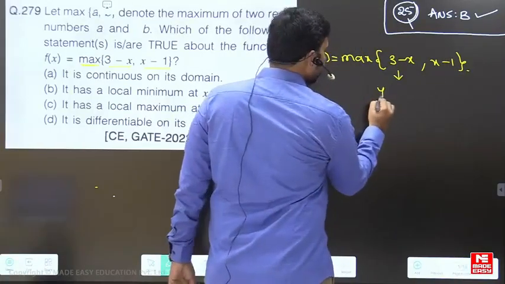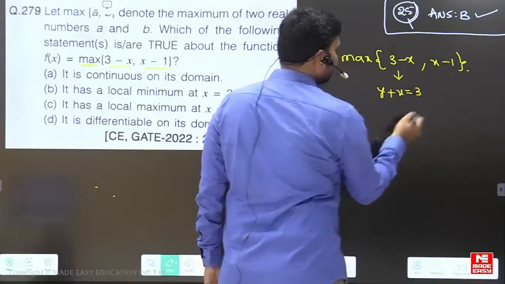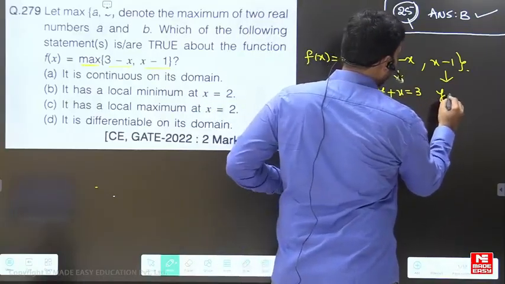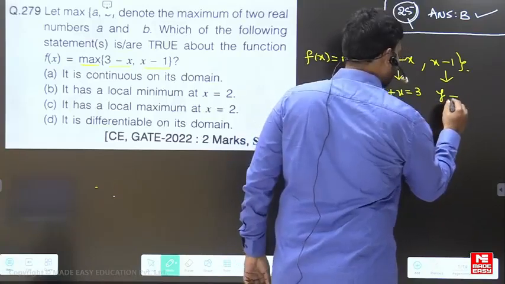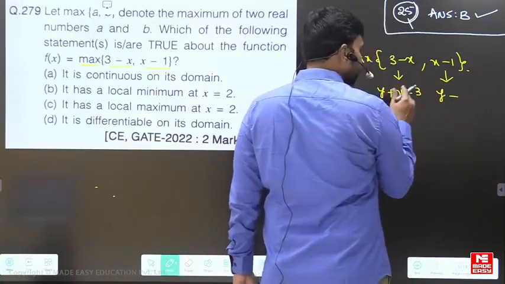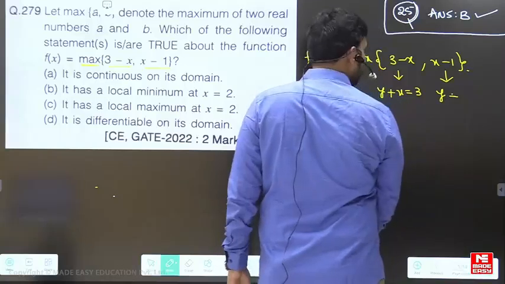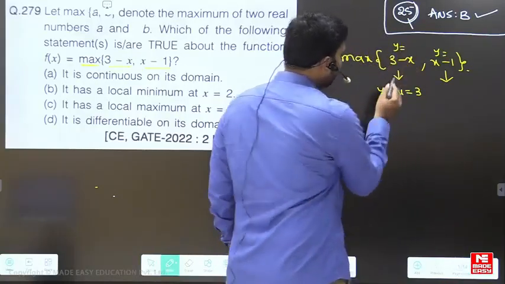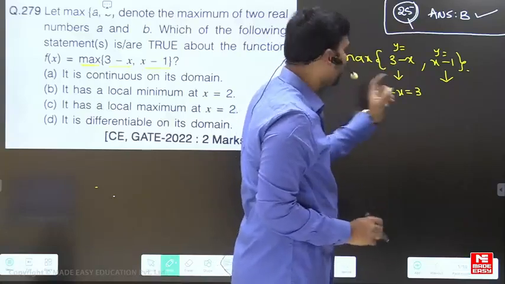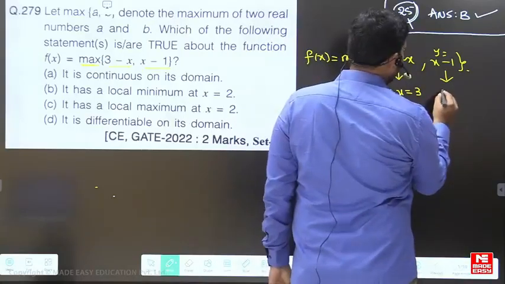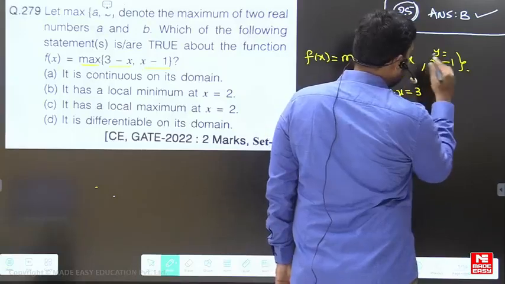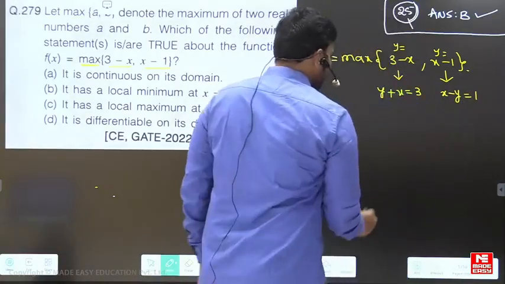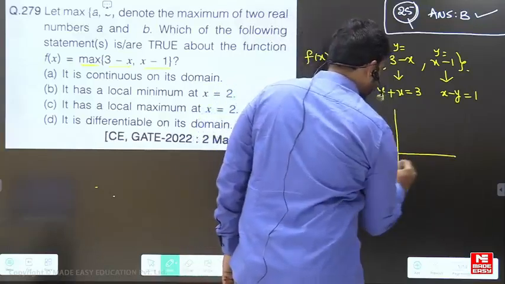So this one is nothing but y plus x is equal to 3. Correct? And the other one is, wait a minute, if I take y is equal to 3 minus x, the equation will be x plus y is equal to 3. And for the other, with this x going to this side and y coming to this side, we get x minus y is equal to 1. Right? So let us draw these graphs.